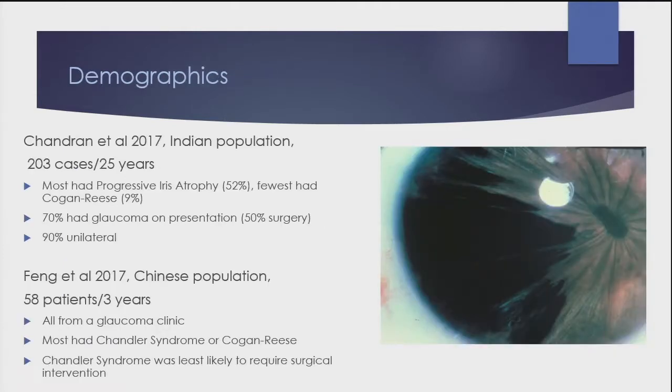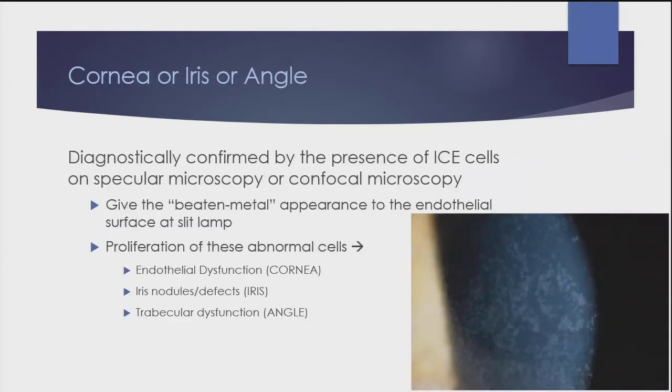The demographics of what we know here: the largest case series that we have in the literature comes out of India. Most of those patients had progressive iris atrophy. It's consistent with what we've all been taught. And then there was a smaller series from China. These were all from a glaucoma clinic, and most of those patients had either Chandler syndrome or Cogan-Reese. So there may be some variations in the subset of ICE that presents depending on the ethnicity.